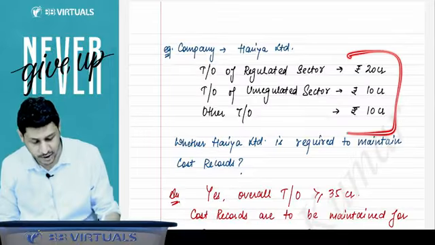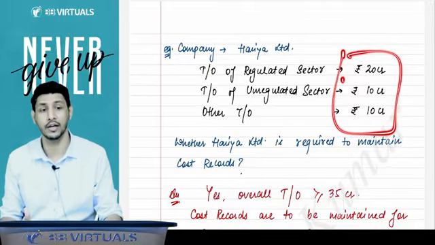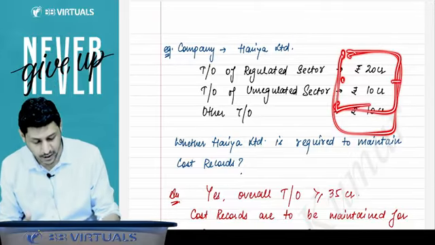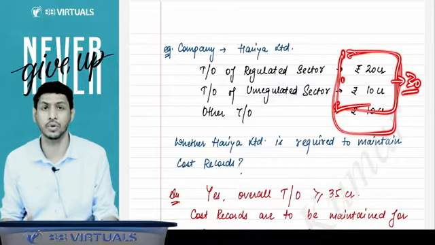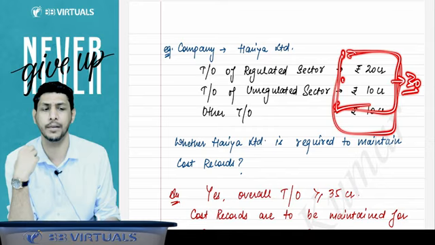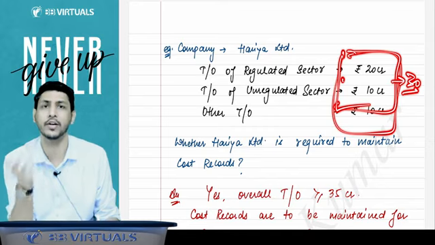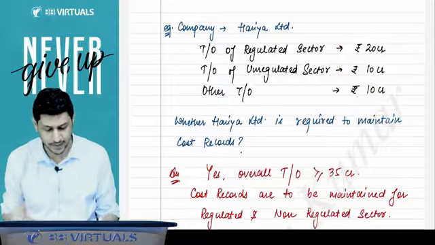You have to consider this 40, because if you consider this 40, you have to prepare the cost record. But if you consider only this 30, then you are not falling in the limit of 35, and you will not be required to prepare the cost record. So here is the company required to prepare the cost record or not?